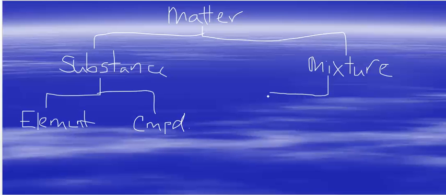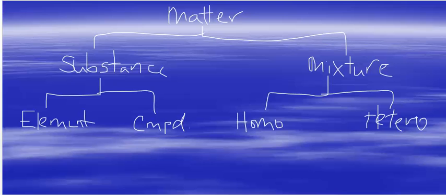And mixtures can be further divided into homogeneous or heterogeneous mixtures. Okay, so all matter can be classified as one of the four things at the bottom: element, compound, homogeneous, or heterogeneous mixtures. Okay, let me go through each one of these individually.